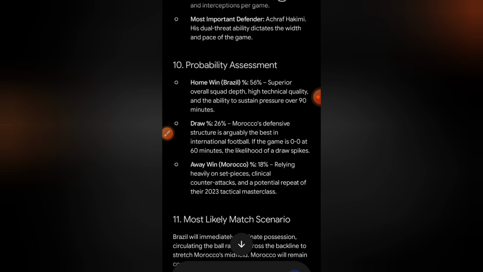I know that Morocco, they are very good at defense, very, very good. Their defense is very, very solid, and they have an organized pattern when it comes to defense and the way they move and stuff like that. So they are very good, and the chance that Morocco will win this match is 18%.